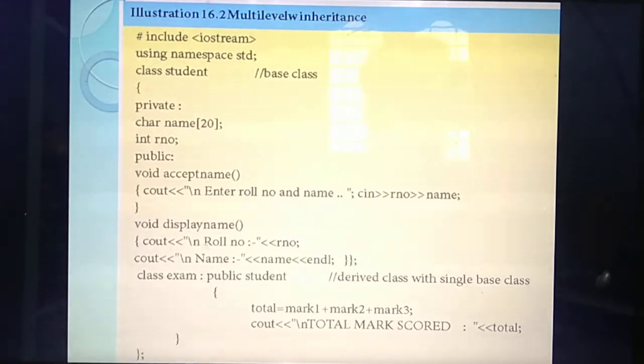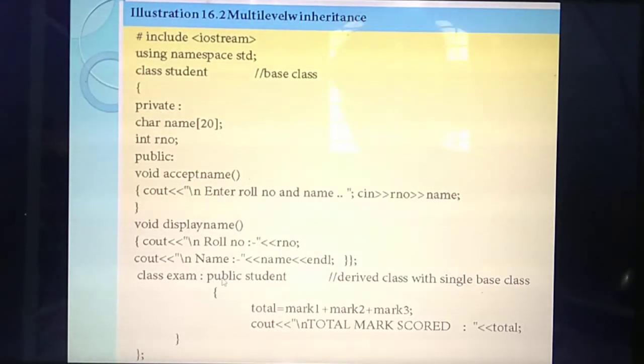Okay. So what is this line? This line indicates creation of a derived class, isn't it? So what's the general syntax for creation of a derived class? A derived class starts with the keyword class, then the new derived class name, then the colon symbol, then the visibility mode, then the base class name. So what's the keyword? Class. So you are going to create one new child class called, what's the name of the class? Exam.